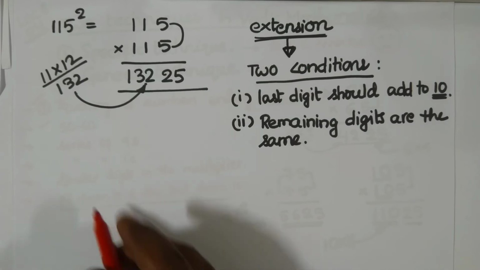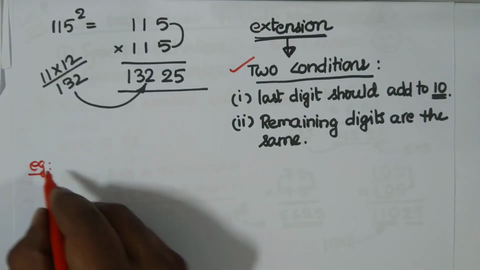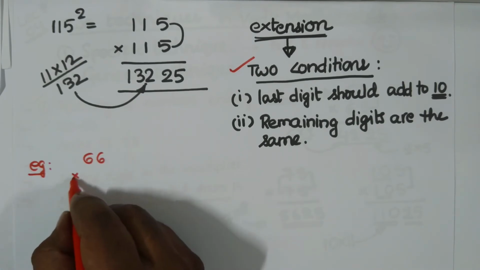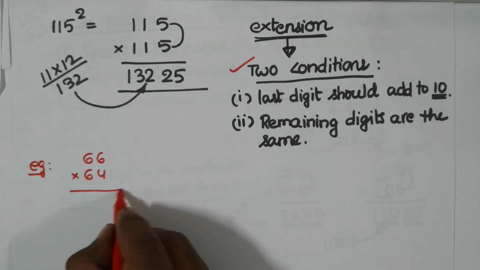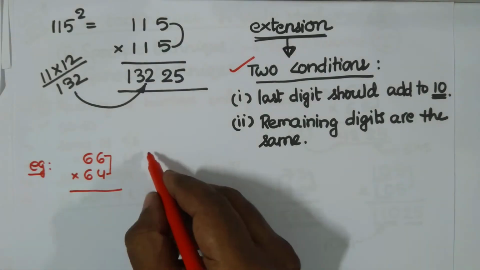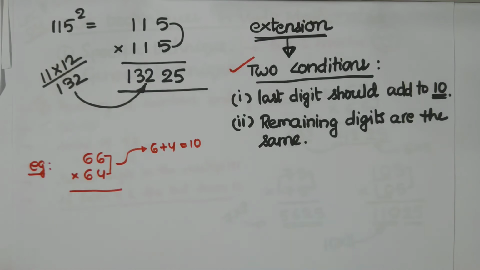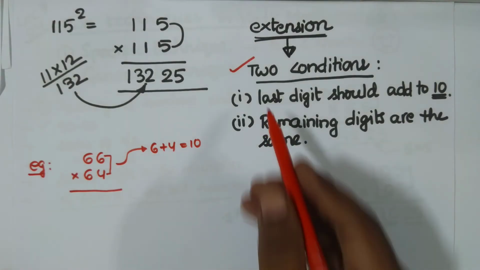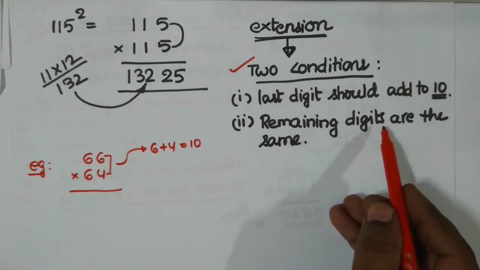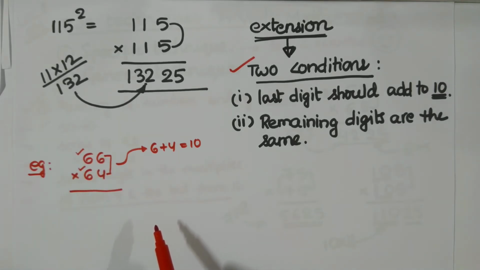For example, let's take 66 multiplied by 64. You see, condition 1 satisfied, right? Last two digits 6 and 4, they add to 10, because 6 plus 4 equal to 10. So life is happy. Condition 1 satisfied. And the remaining digits are the same. This 6 and this 6 both are same. Now condition 2 also satisfied.